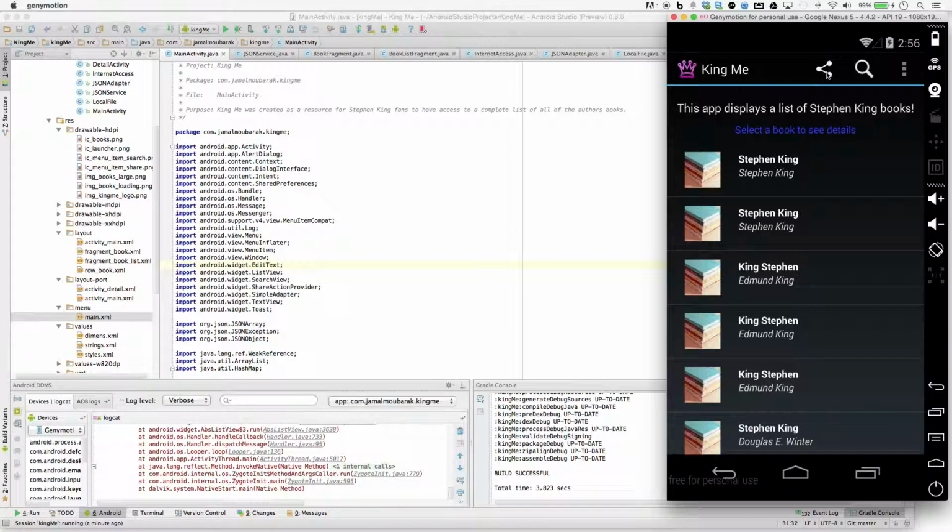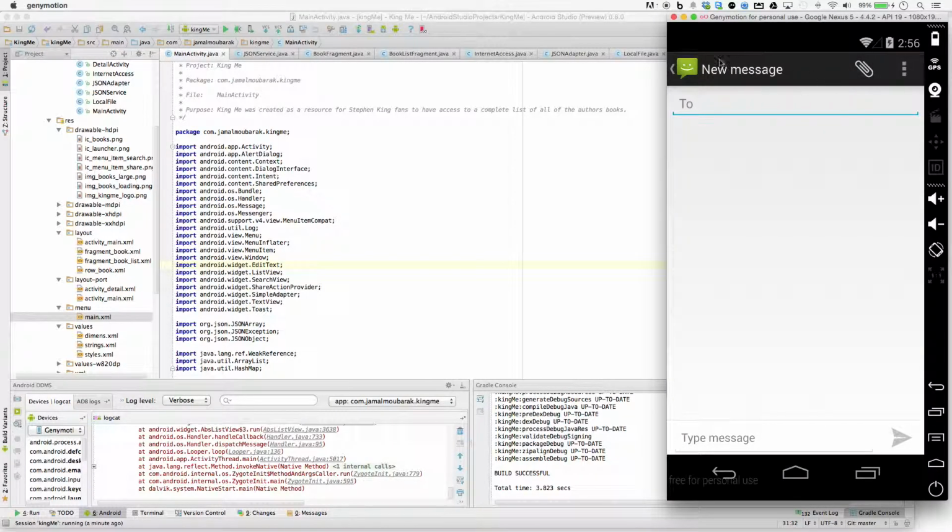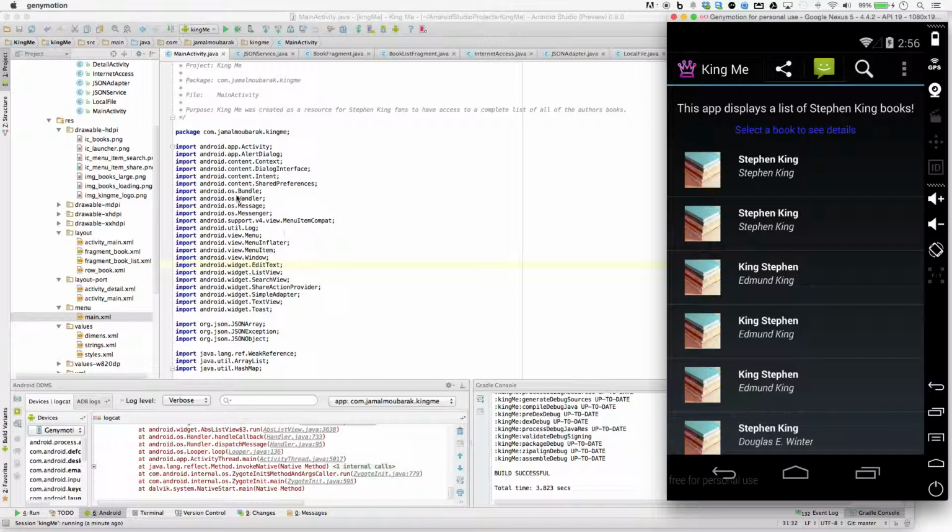Anyways, we could go through here. This is my share one. You could see you have messaging, Bluetooth, email. You could click messaging, new message, type the message, and go ahead and send it. And it attaches the title and author name of the book.